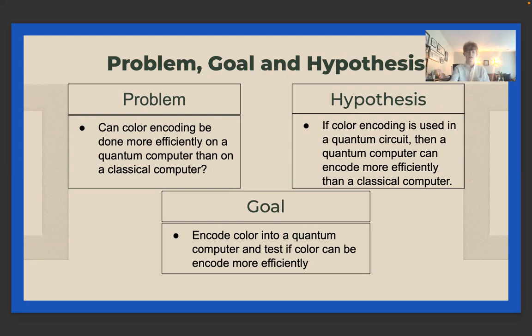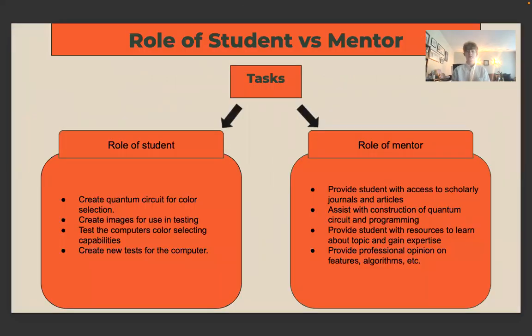In my experiment, the role of the student was to create a quantum circuit for color selection, create images for use in testing, test the computer's color selecting capabilities, and create new tests for the computer. The role of the mentor was to provide students with access to scholarly journals and articles, assist the construction of the quantum circuit and programming, provide students with the resources to learn about topics and gain expertise, and provide professional opinions on features and algorithms.